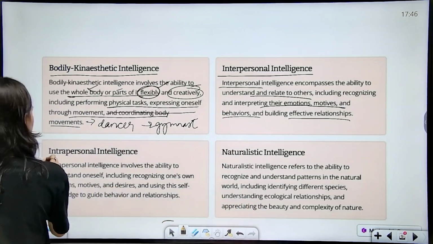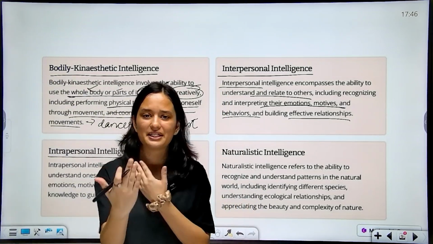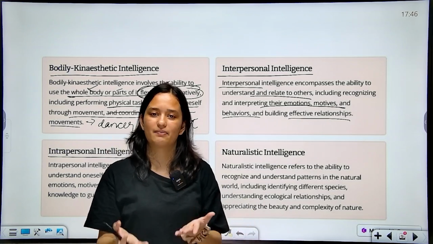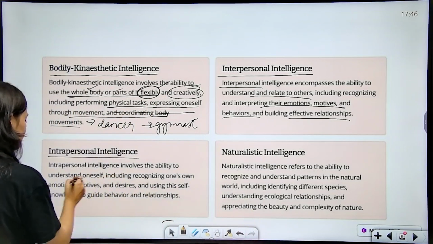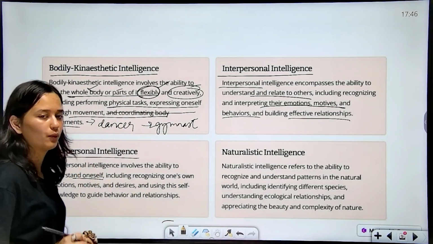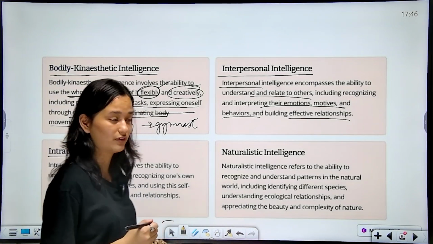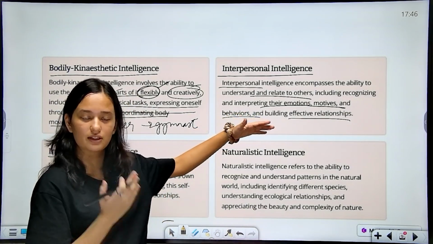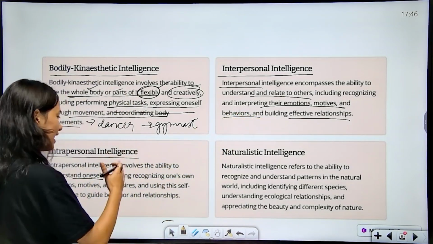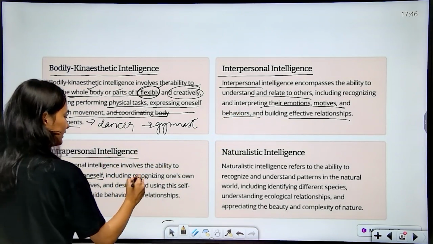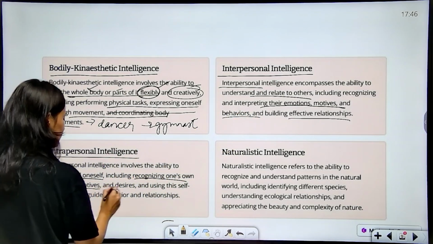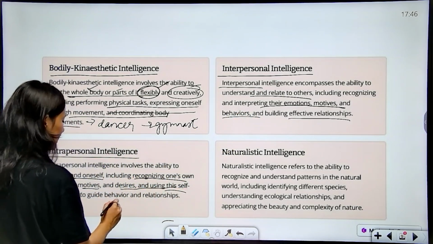Next, there is intrapersonal intelligence. That was inter, that's intra. Intra means inside. It involves the ability to understand oneself, how well you are able to understand oneself. This was all about the other person, the relationship between the other person, but here we are talking about oneself. You're recognizing your own emotions, motives, desires, using self-knowledge to guide behavior and relationships.